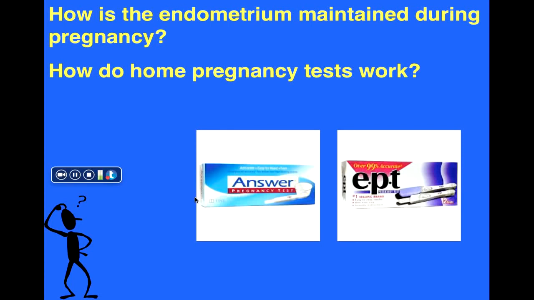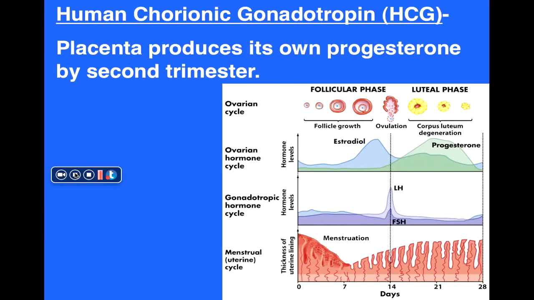And so what happens during pregnancy? Well, the endometrium is maintained, which makes sense. You wouldn't want to lose or shed the endometrium if in fact there's an embryo implanted. So how is the endometrium maintained during pregnancy? Turns out this is also the basis for home pregnancy tests. The embryo itself produces a hormone which tends to maintain the corpus luteum. And it's the presence of this hormone that's tested for in pregnancy tests.